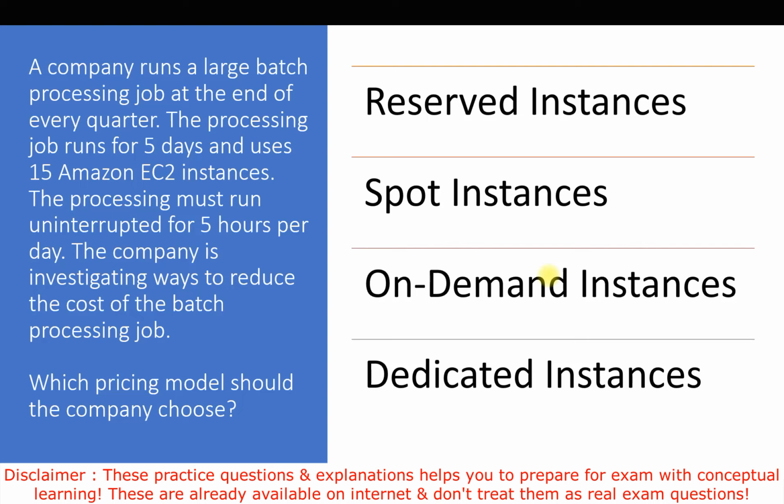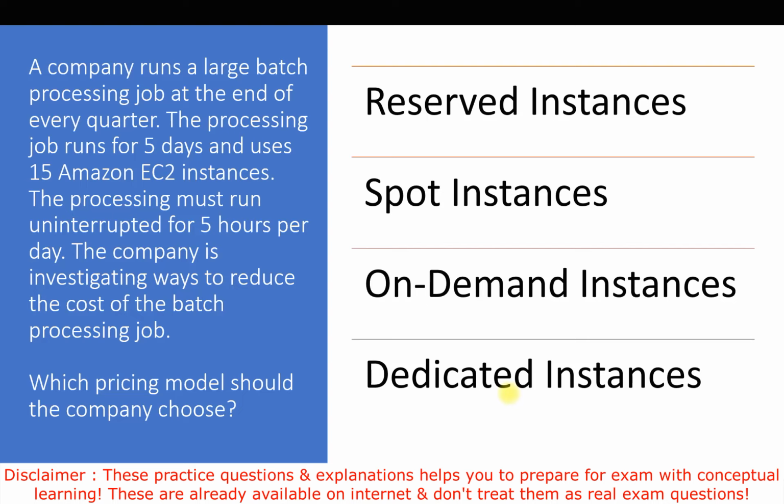If I talk about dedicated instances, we can't go for this one either because of the cost. A dedicated instance is reserved for us and assigned dedicatedly to one entity, so because of the huge cost we can't go for it. Here we need to think about three things. First is cost, another is when it needs to run, and third is whether it can be interrupted or not.